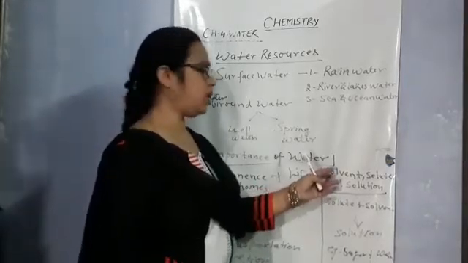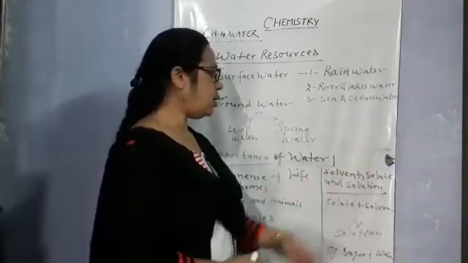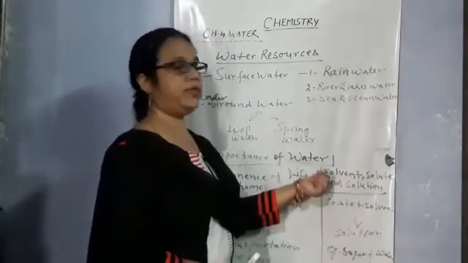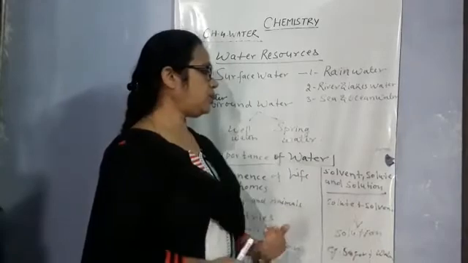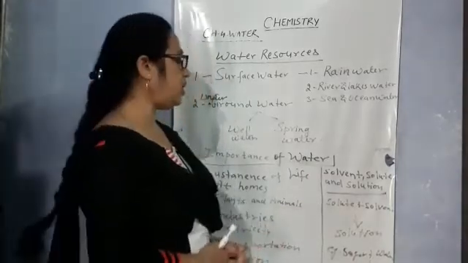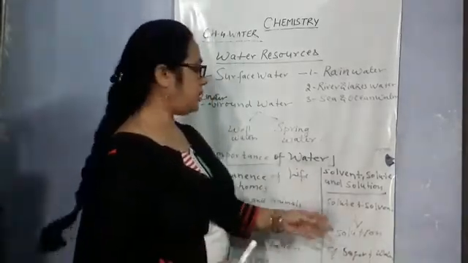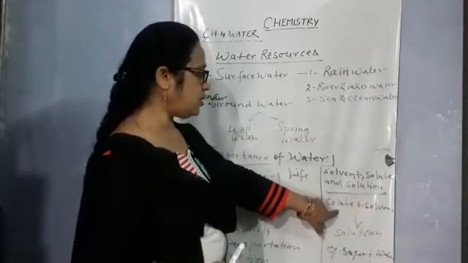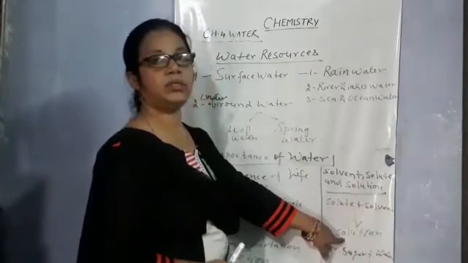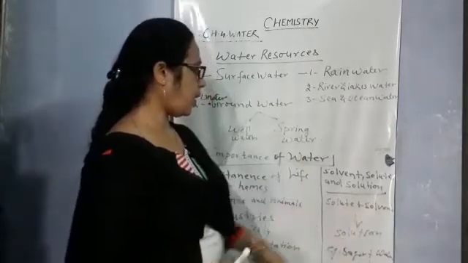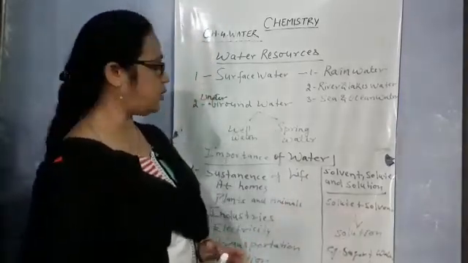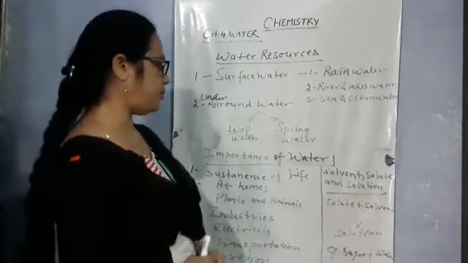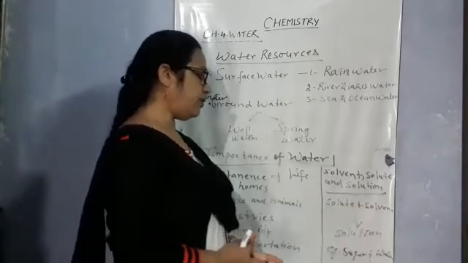For example, salt and sugar are solutes and water is a solvent. When we dissolve the sugar or salt in water, we get a mixture that is called solution. So after dissolving solute in a solvent we get solution. तो किसी solute को जब हम solvent में घोलते हैं, उसके बाद एक mixture मिलता है, that is a solution.